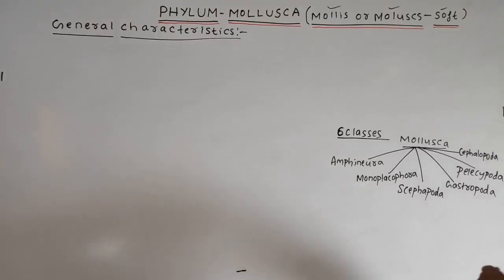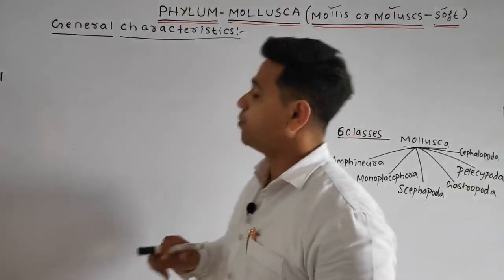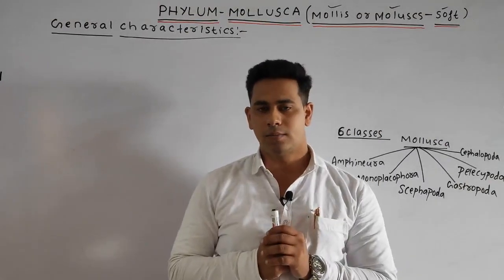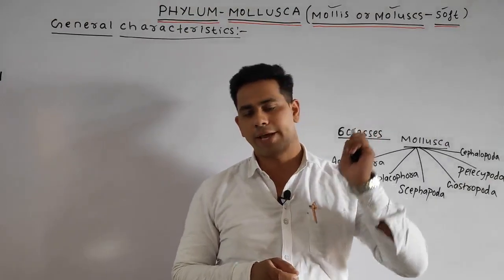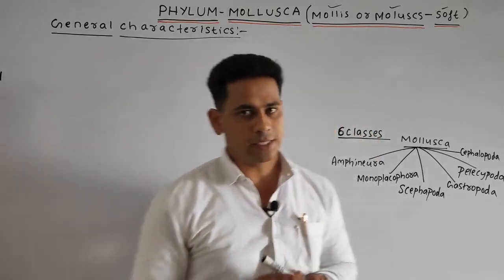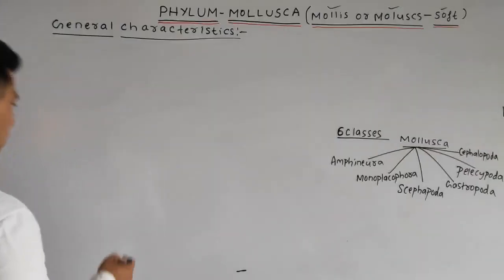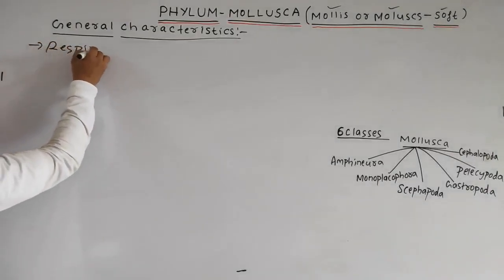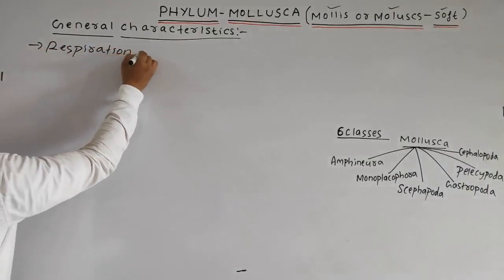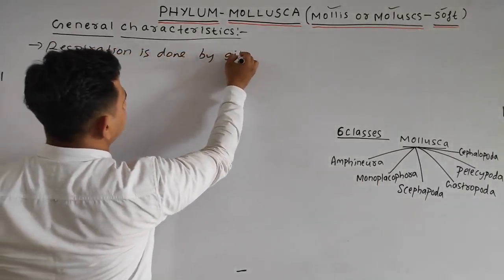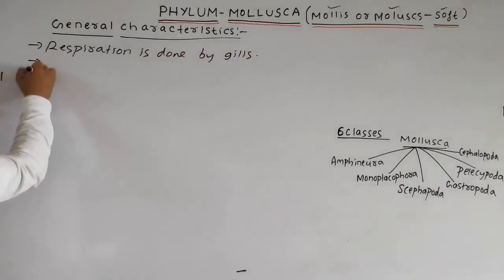Our next point, students: in the phylum Mollusca, respiration is generally done by the gills. As we discussed in our diagram, the ctenidium or gills are mainly responsible for respiration. So we can write, respiration is done by gills or the ctenidium.